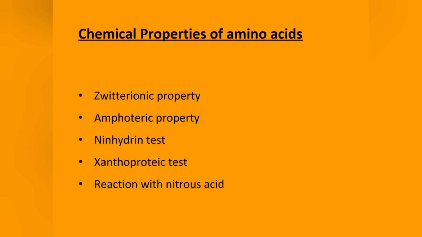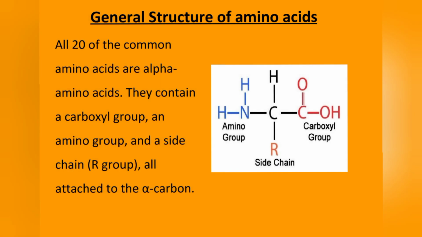Now, let us discuss the structure of amino acids. All 20 of the common amino acids are alpha amino acids. They contain a carboxylic group, an amino group, and a side chain, that is the R group.